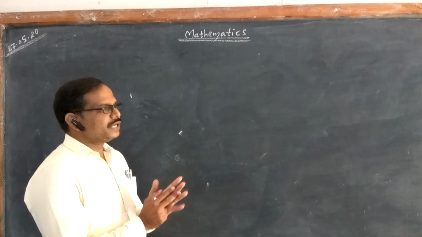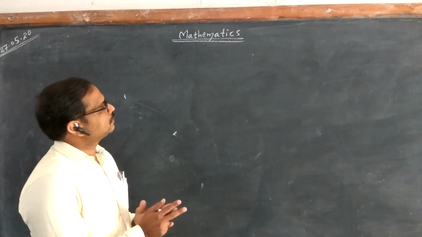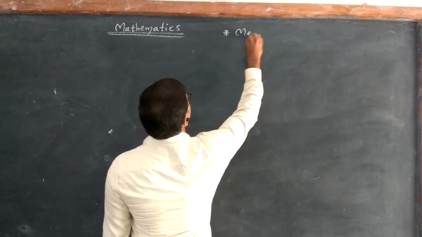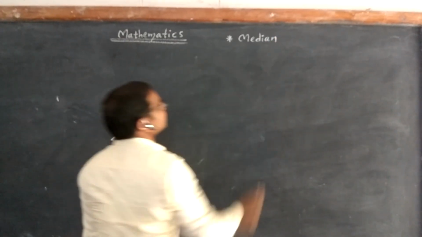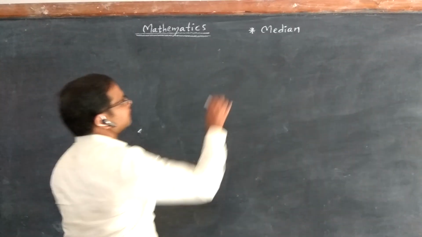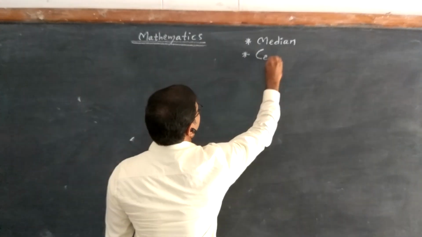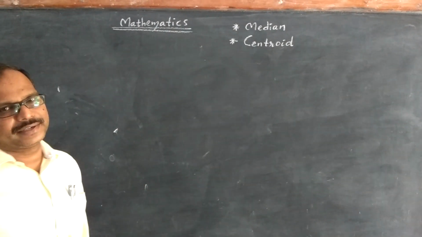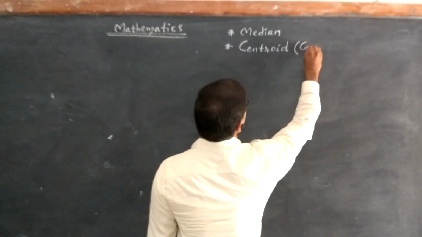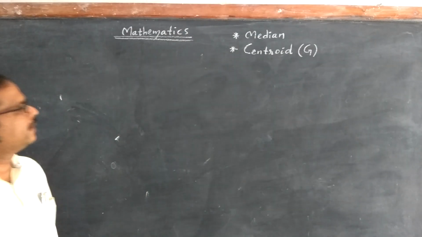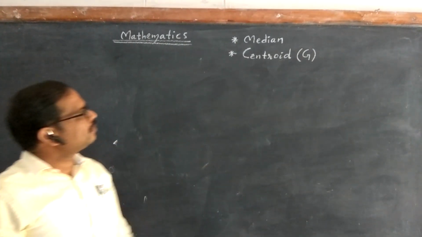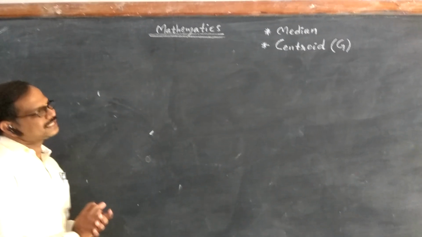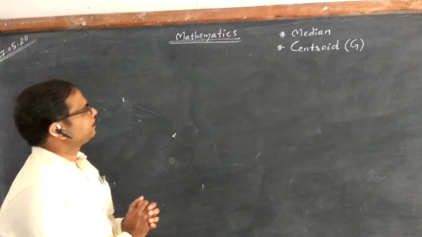Today I am going to explain a few topics. In that, first one is median. What is median? Related term is centroid. What is centroid? Denoted by capital G. Okay? The formula for centroid also we are going to see. Right? So what is median? First let us see what is median.